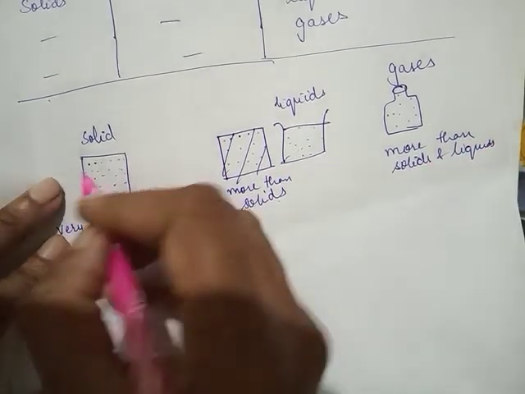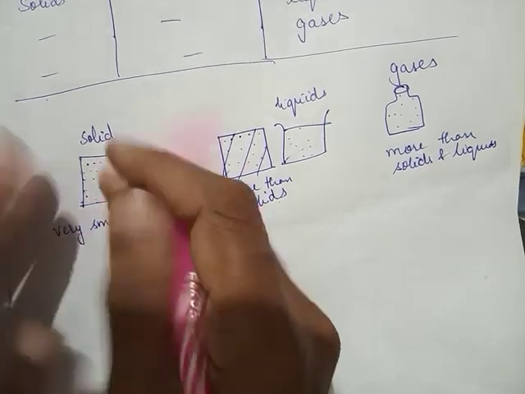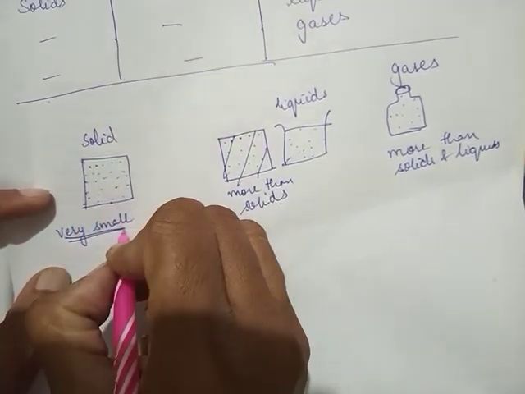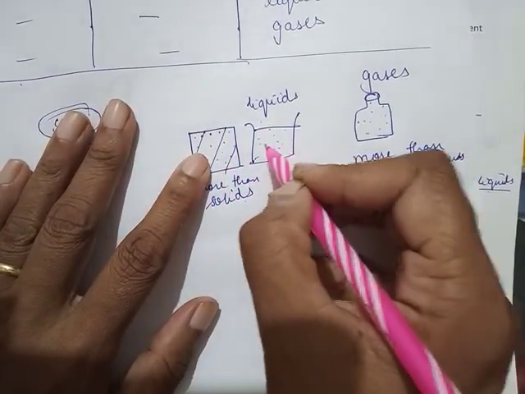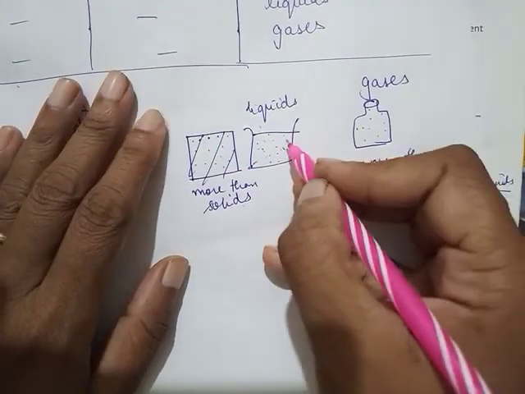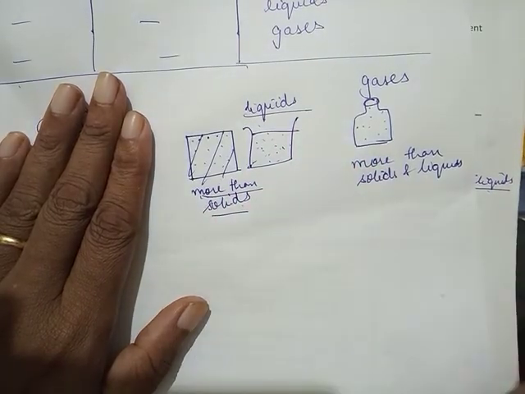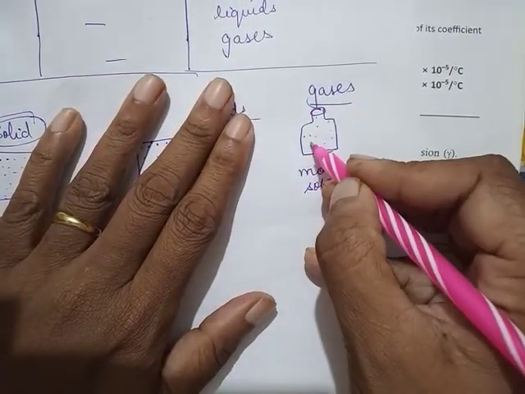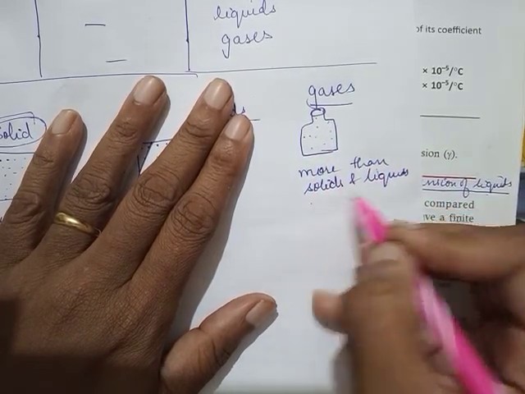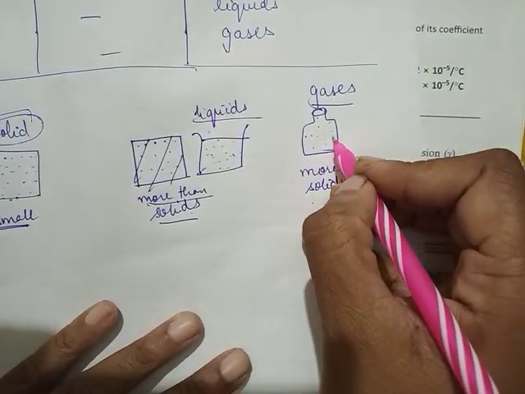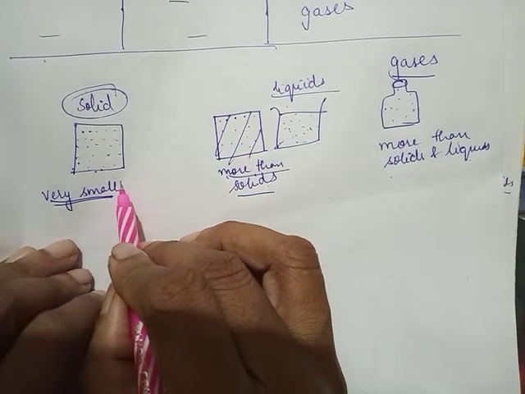I hope you understood, because in solids the molecules are very close. They can't expand so much, so very small expansion is possible in solids. In liquids, the molecules are a little far away compared to solids, so the expansion can be a little more. So we say in liquids expansion is more than solids. Coming to gases, molecules are far apart from each other, so the expansion will be more than solids and liquids. So gases expand the most among all three, and solids expand the least.